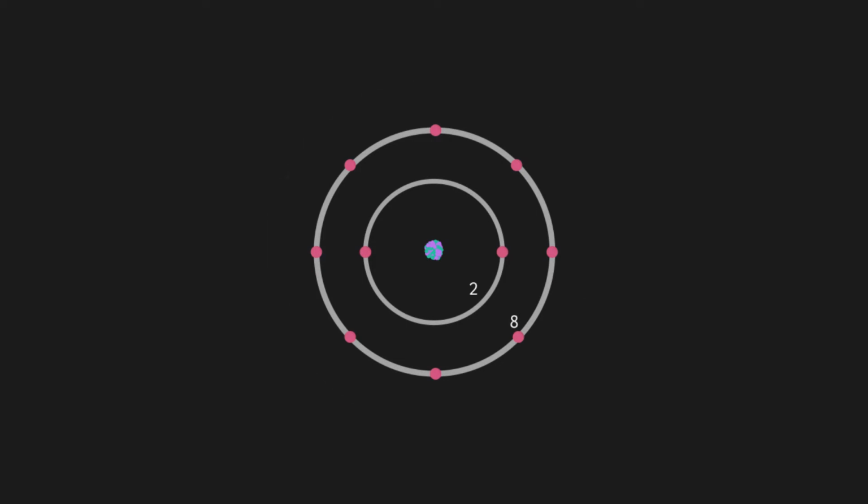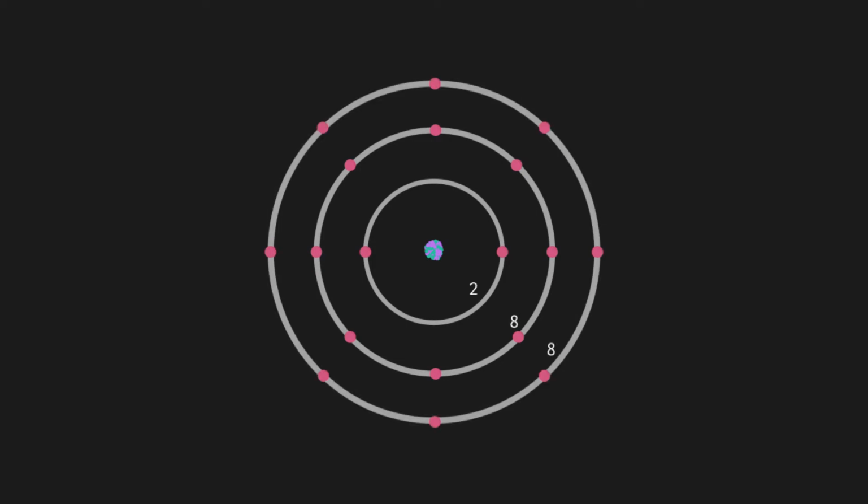The important thing to understand is that electrons can only be in a certain distance to the nucleus. These distances are called shells or energy levels. And there can only be a maximum amount of electrons per shell, and if the shell is full, it is stable, and those electrons will need a very high amount of energy to break away from the atom.